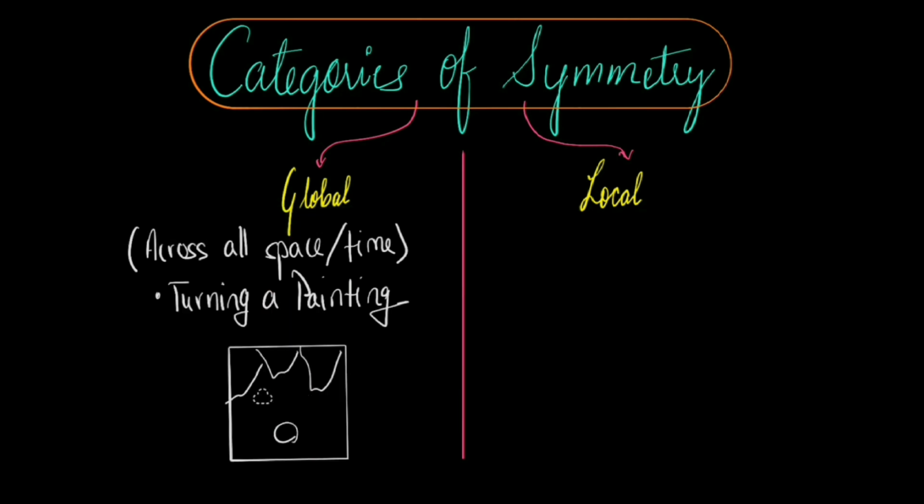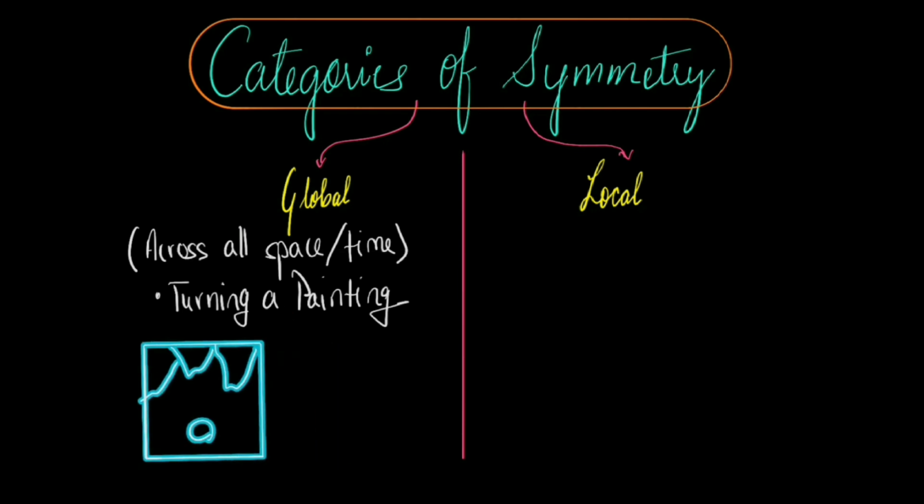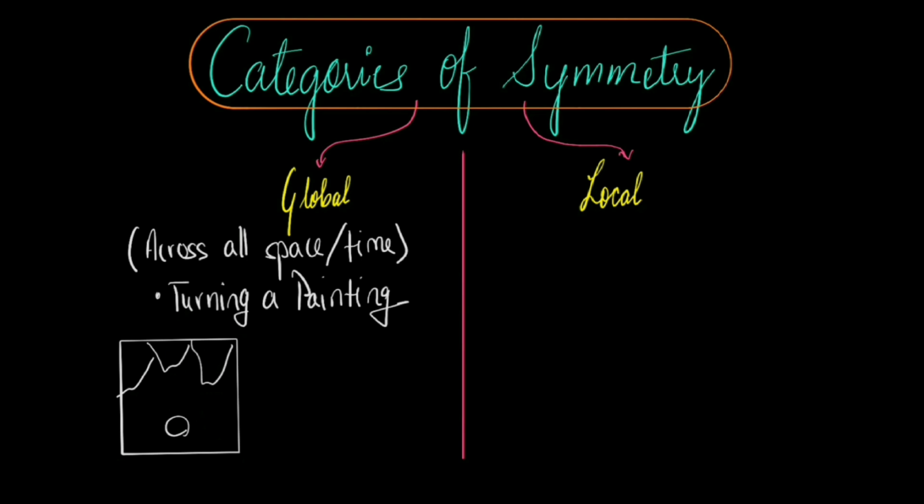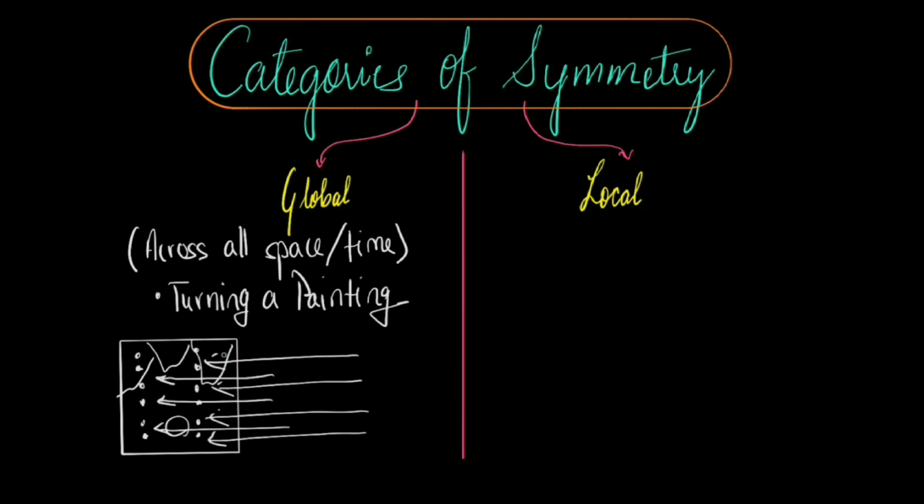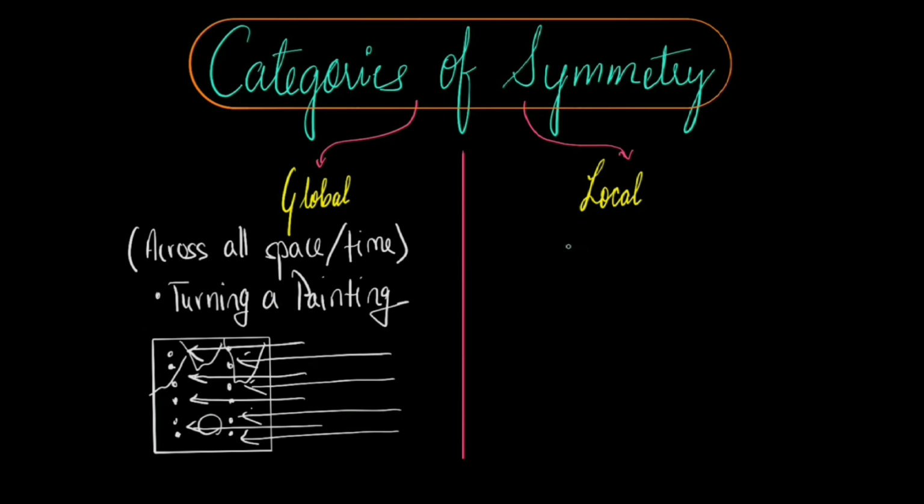Then there is global spatial translation. If you pick up the entire painting and move it to a different wall, all the parts of the painting move by the exact same distance in the same direction. The top left corner moves 5 feet to the right, so does the bottom right corner and every point in between. So in both these cases, this is a global change. The whole thing is changing. Now let's discuss local symmetries.